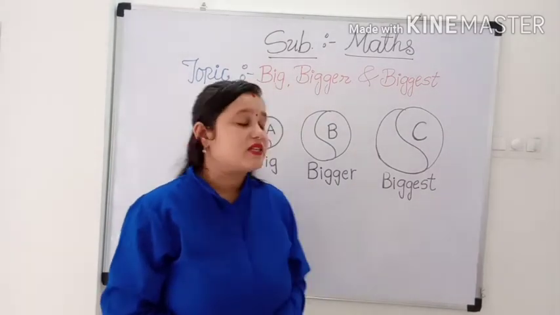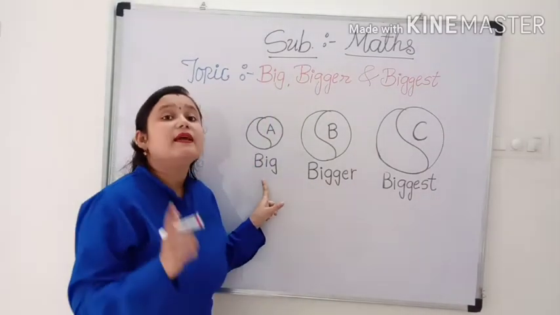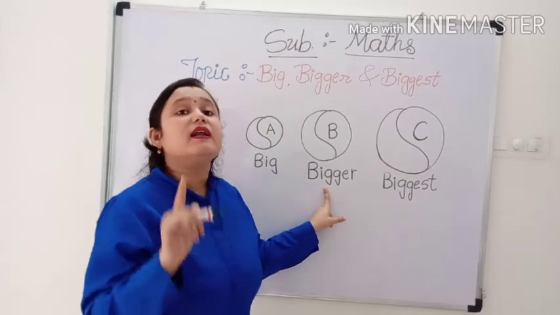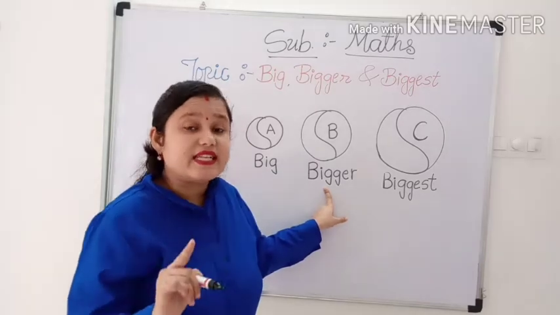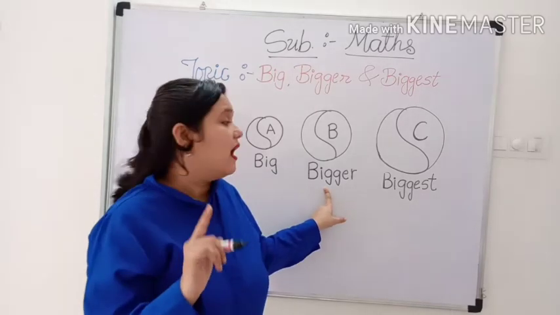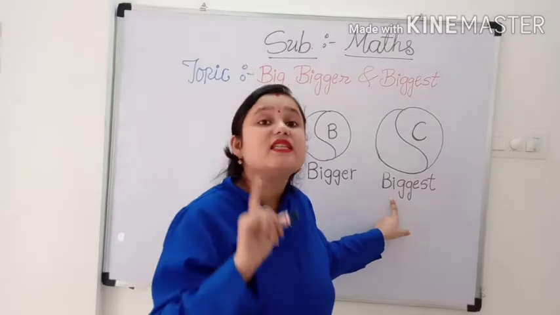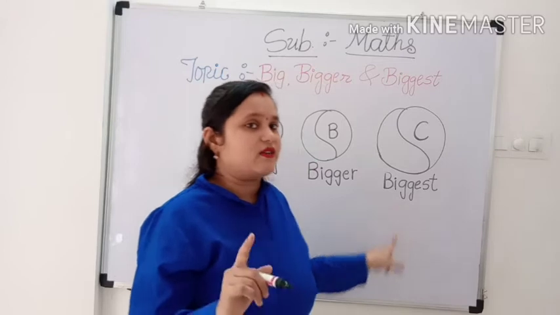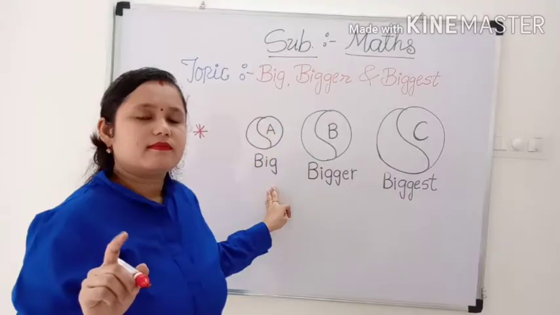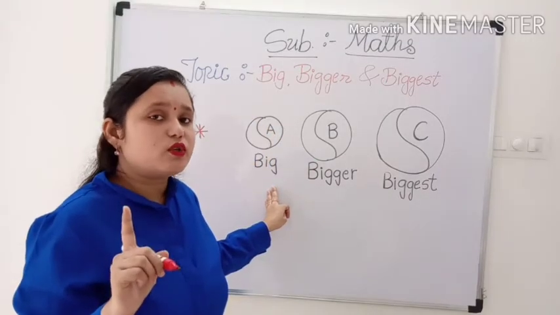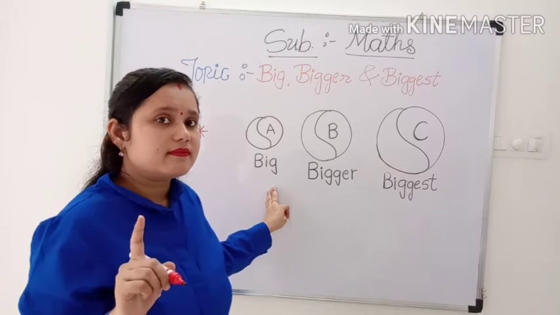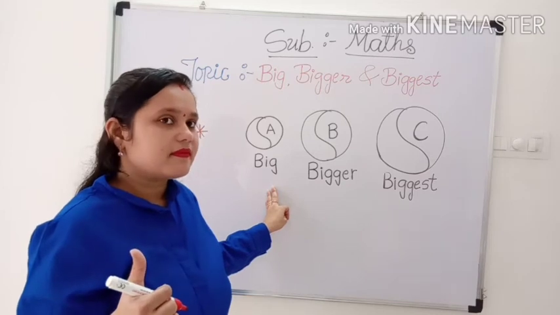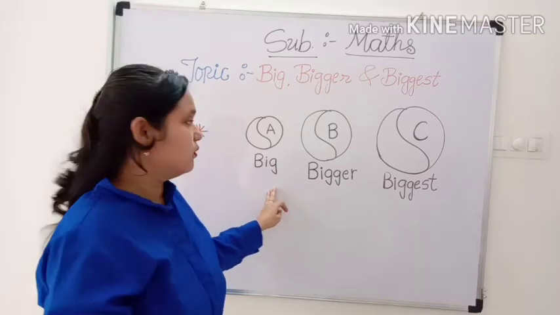B-I-G-G-E-S-T. Biggest. What is the spelling of big? B-I-G. What is the spelling of bigger? B-I-G-G-E-R. Bigger. And what is the spelling of biggest? B-I-G-G-E-S-T. Biggest. Okay? Everyone understood? Is that clear? Yes, very good.